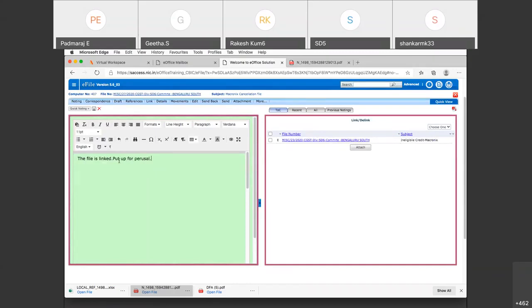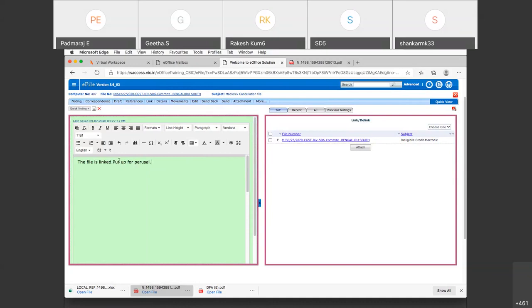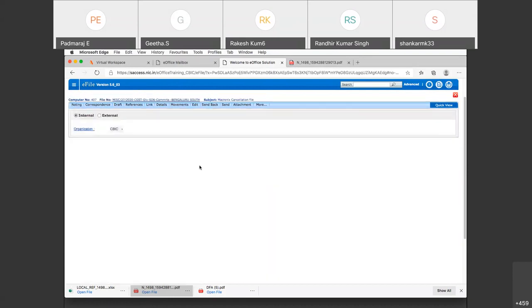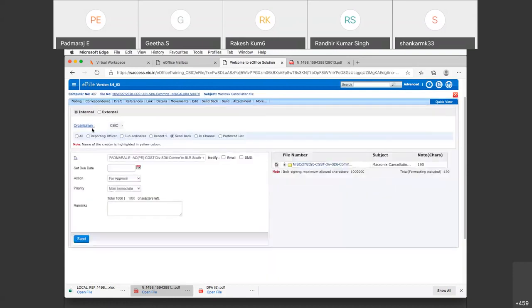So what has happened here? The AC said to the RO or superintendent, you put up with a file that I remember, which is regarding ineligible credit of the same assessee. Now what he has done, he has found out that file, he has linked that file to the current file and he is sending it back. I'm sending it back for approval again. The file also put up.